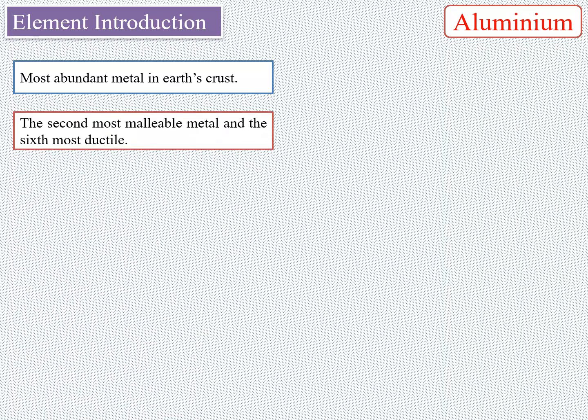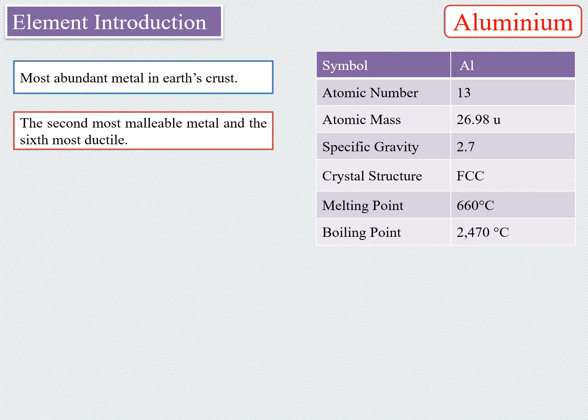Aluminum is the second most malleable metal and the sixth most ductile metal. These are some basic properties which are listed here. Aluminum is a non-ferrous metallic element with the symbol Al and atomic number 13. Atomic mass of aluminum is 26.98, having a specific gravity of 2.7. In the previous video, we already understood the relationship between specific gravity and density.